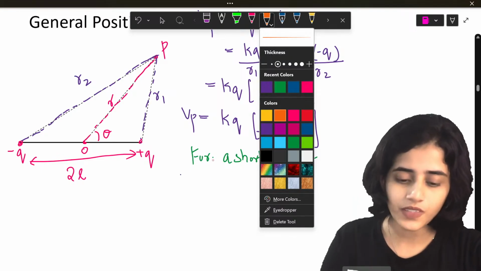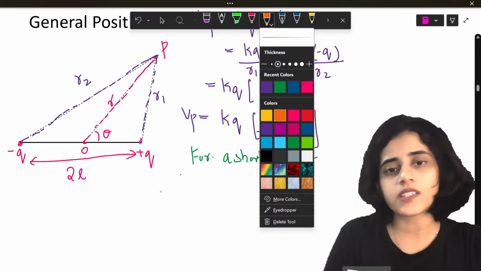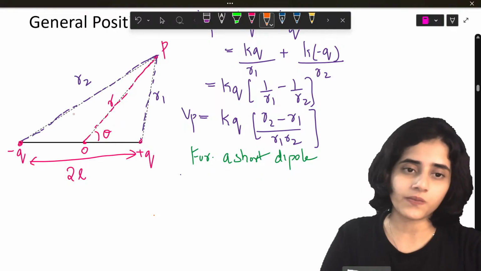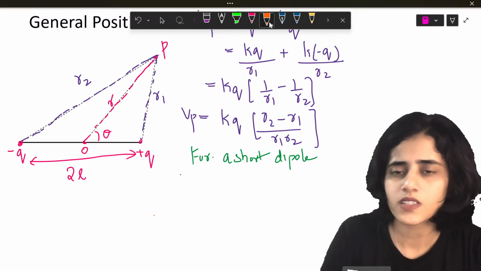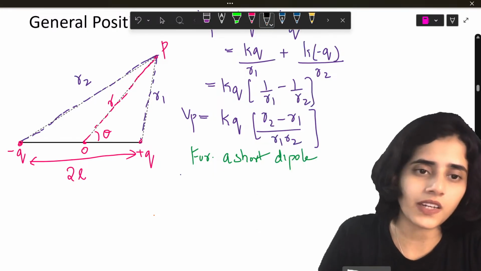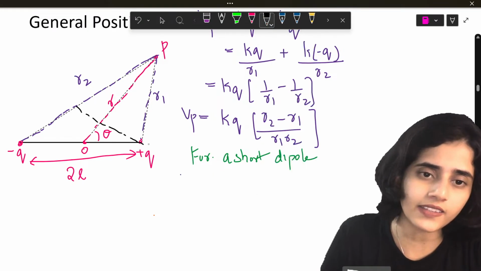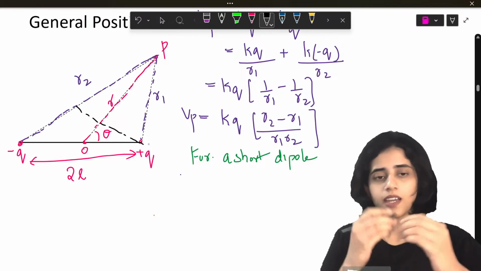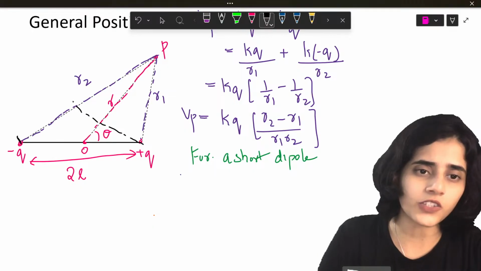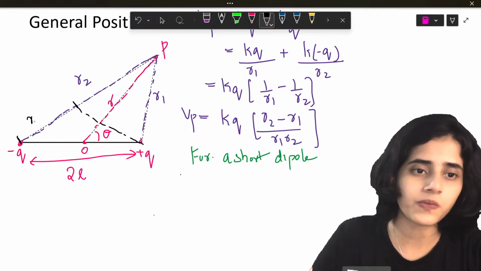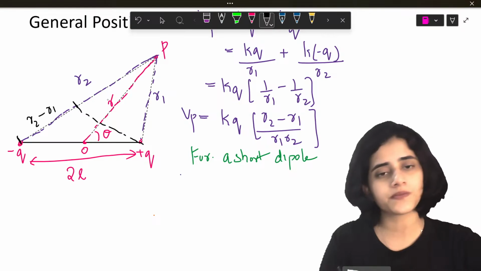So, what is the difference between R2 and R1? If I draw a black line like this, then don't you think this much will be R2 minus R1?